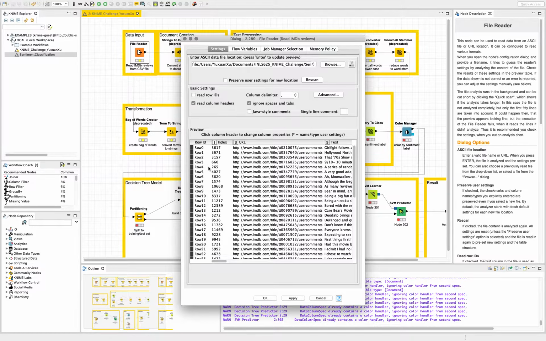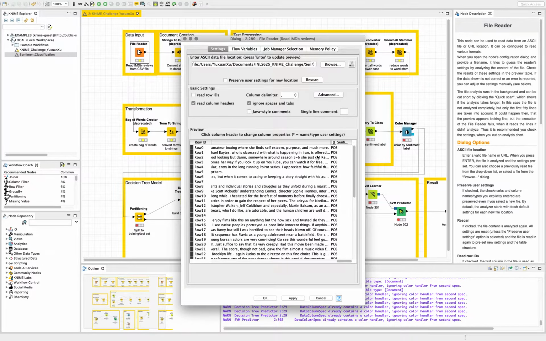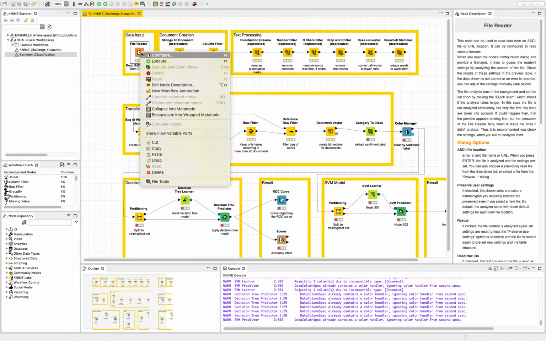You can see from the data preview, there is a row ID for every row, and there is the index, and also there is the URL link for the specific movie, and also there is a tag, and the last one is the sentiment label. This dataset contains 1,000 positive and 1,000 negative labels. Okay, so let's apply it and run it.